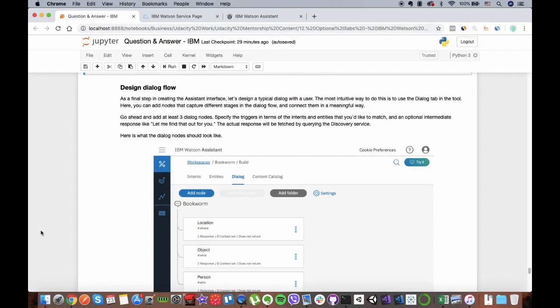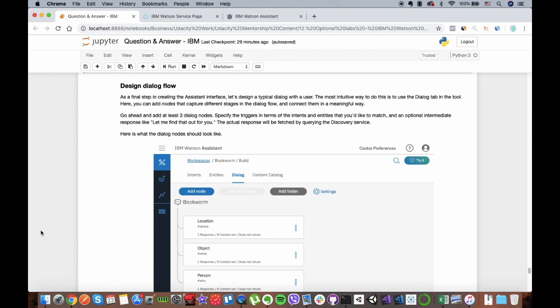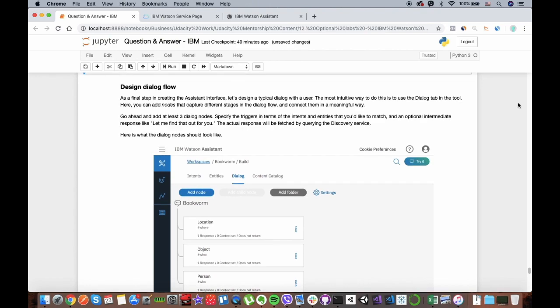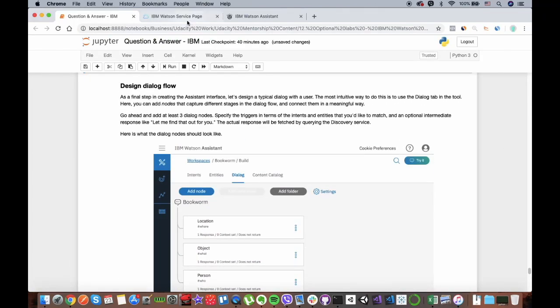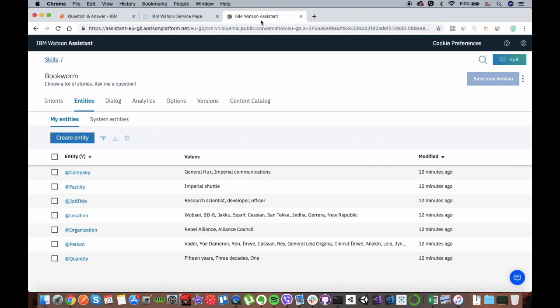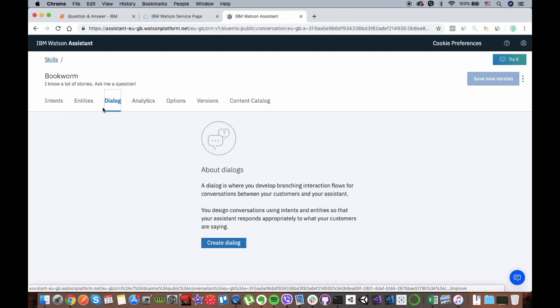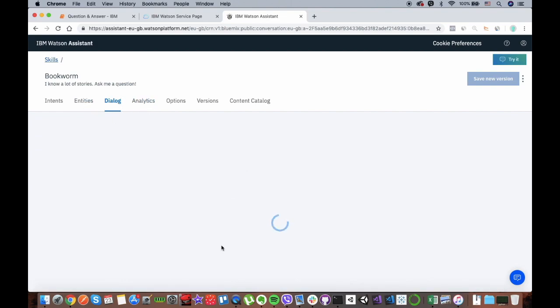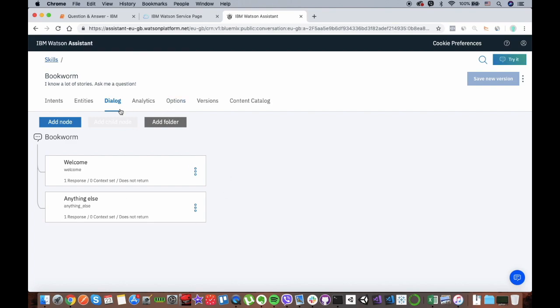Now, the next thing we want to do is to design a dialog flow. So this is the last step that we are going to do with this assistant interface. And what we want to do is to design a typical dialogue with the user. So come back to your IBM Watson. So in here, there's another tab called dialogue. You can click on it, and you can create your dialogue.